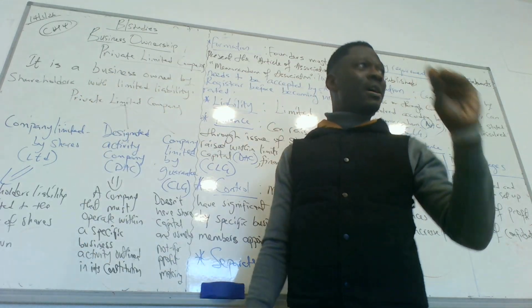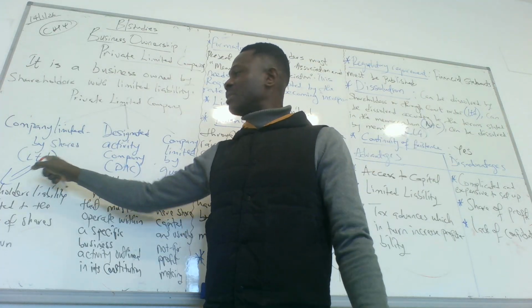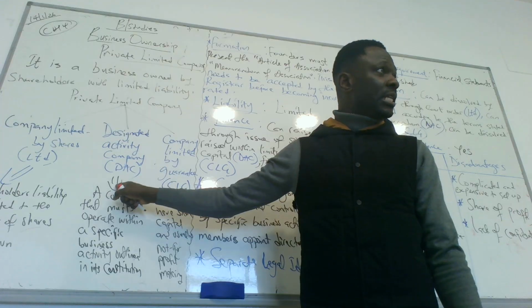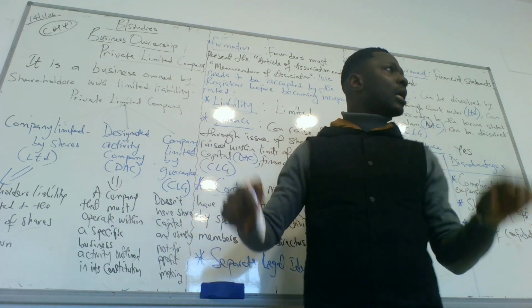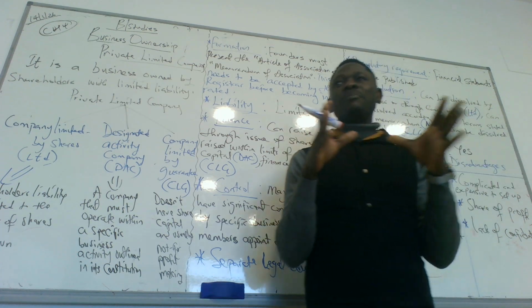And we have three types of private limited company. We have the limited company themselves, which ends with LTD. We have the designated activity company, DAC, and we have company limited by guarantee, CLG. These are the three types of private business we have.